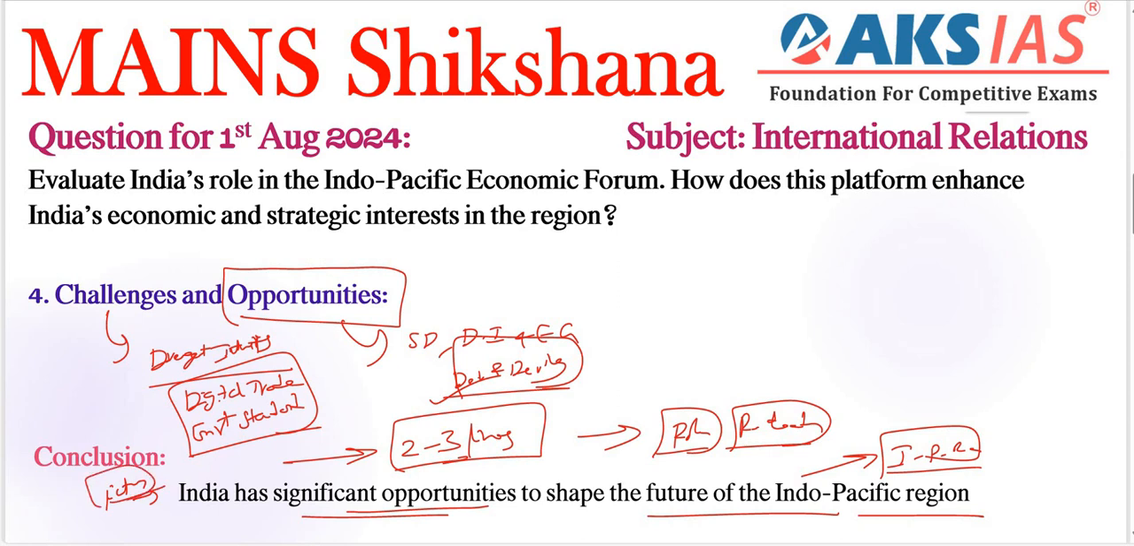Especially in the conclusion part, to maximize benefits, India should continue advocating for a rules-based international order and invest in digital and clean energy. Already we have included some measures. We need to invest in digital and clean energy infrastructure and build stronger partnership with the IPEF framework. That is what needs to be done here.